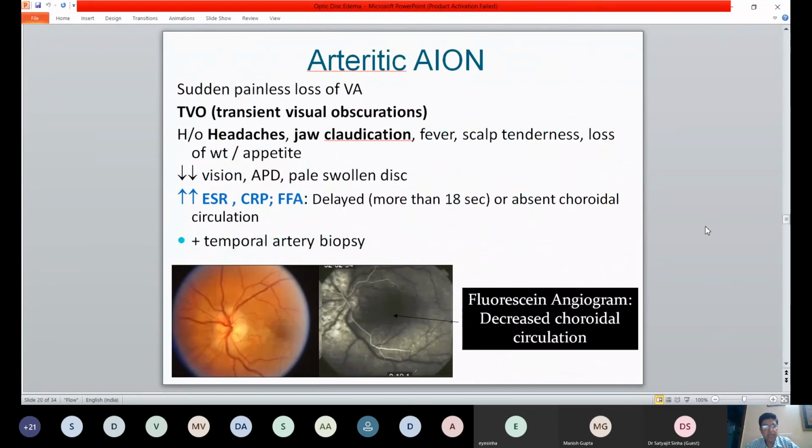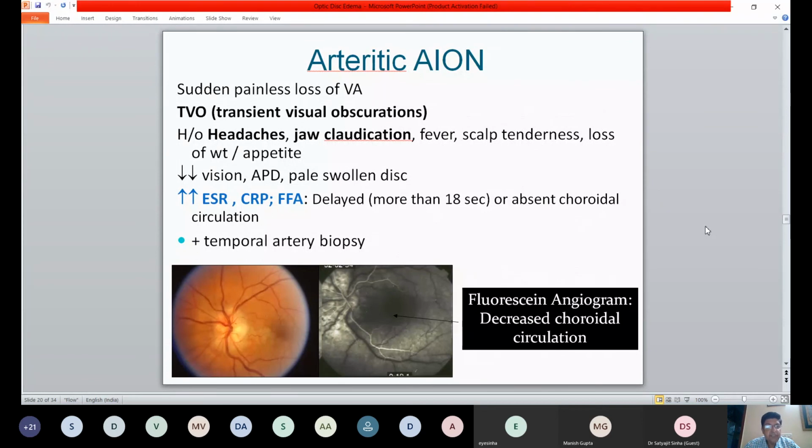Arteritic, a quick brief about arteritic, although it is not so common, but it's important to identify. Patients will present with sudden painless loss of vision. They may have some previous history of transient visual obscurations, but will have systemic associations like severe headache, jaw claudication, fever, scalp tenderness, loss of weight, appetite, because arteritic is part of a systemic inflammatory disease. That is why it is important to identify and will present with systemic features. So loss of weight, loss of appetite, scalp tenderness, these are very important history you will get.